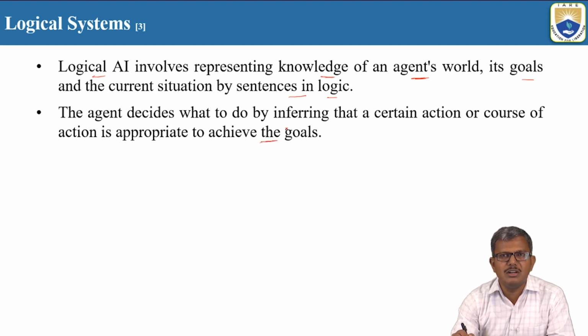That's why we say that logical systems are somewhat similar to non-monotonic reasoning systems. Whenever we say logical systems, we need to talk from the perspective of AI agents, where the AI agent decides which action needs to be performed at what time, and what action will lead the AI agent towards the goal state.